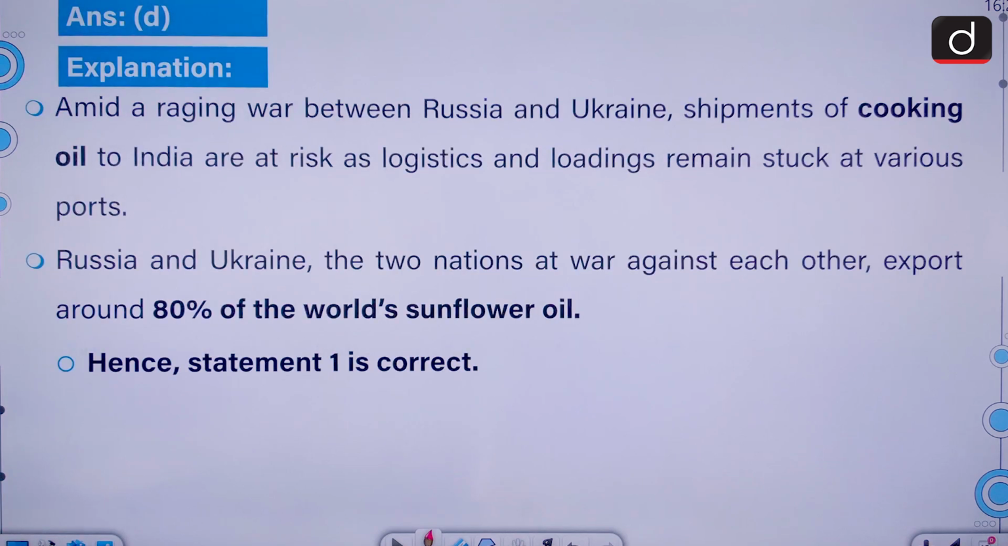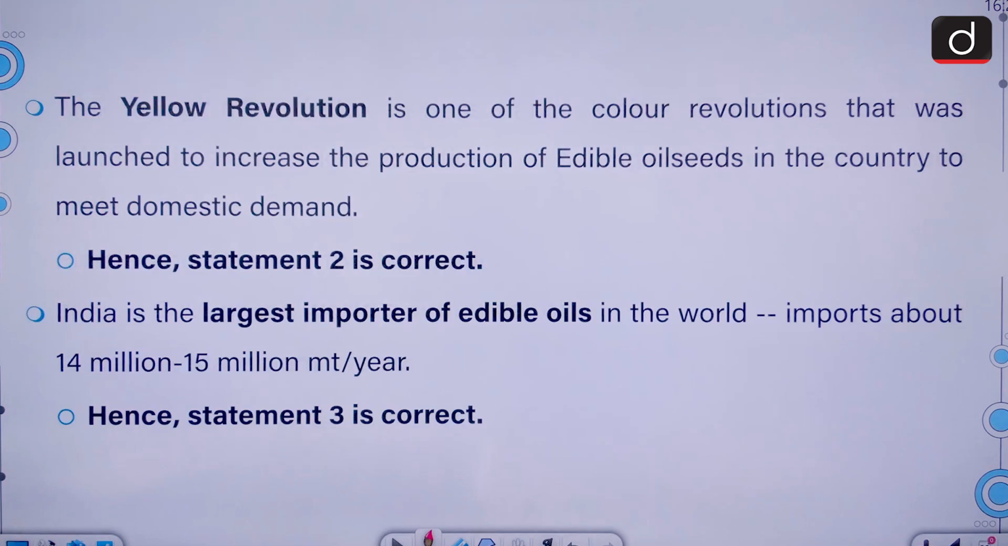Amidst a raging war between Russia and Ukraine, shipment of cooking oil to India are at a risk as logistics and loading remain stuck at various ports. Russia and Ukraine, the two nations at war against each other, export around 80% of the world's sunflower oil.